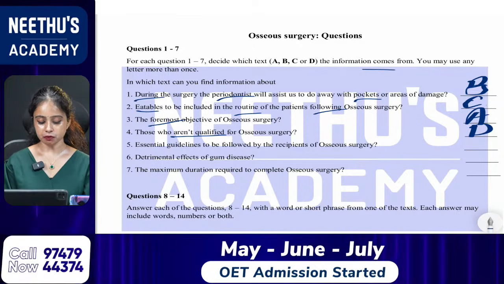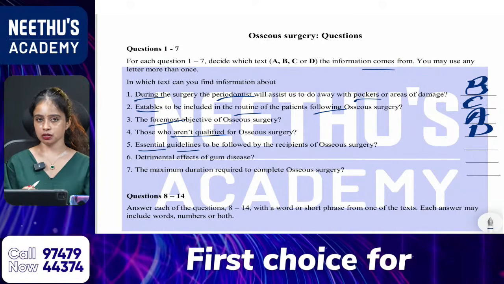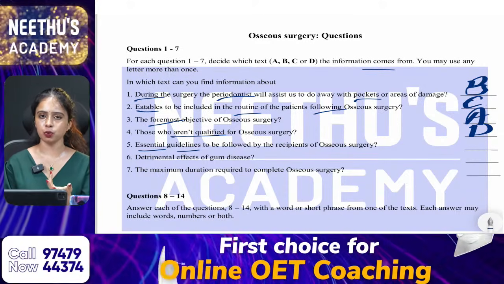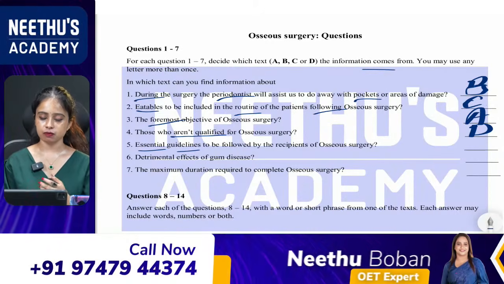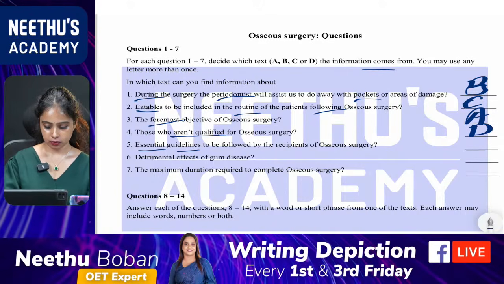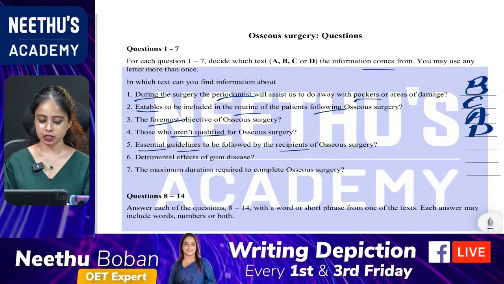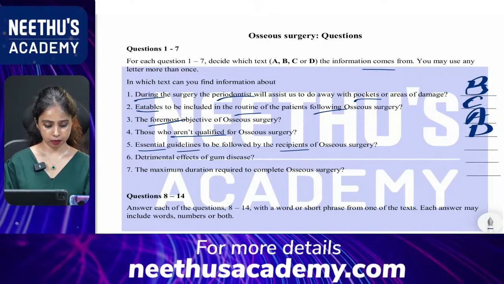Okay, and what about the fifth one? Essential guidelines, important recommendations. Of course, you know what guidelines and recommendations are, a set of instructions, right? So, where are these guidelines mentioned? Essential guidelines to be followed by the recipients of OCS surgery.